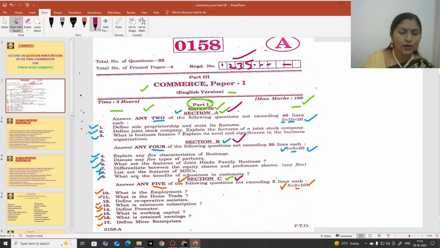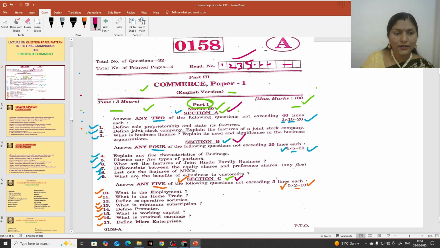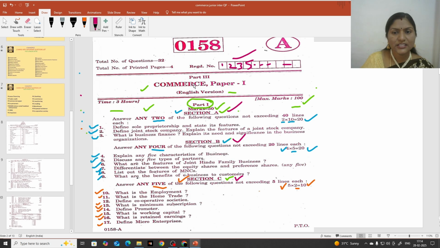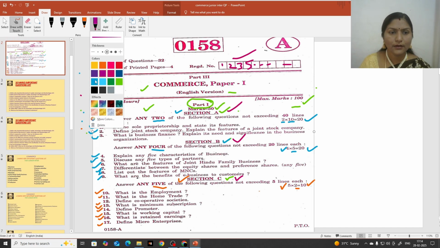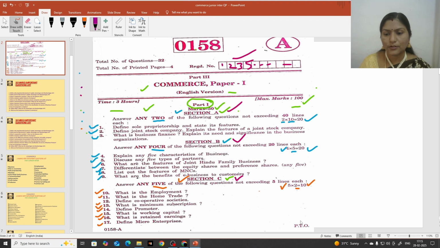Let us go to the continuation of the question paper. This is part 1, 50 marks weightage. Now we will discuss part 2, the same question paper, continuation. So PTO. PTO means what? We should turn over the page. Okay, let us go to the next one.